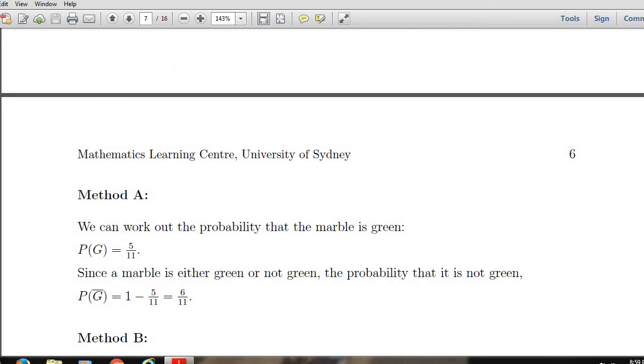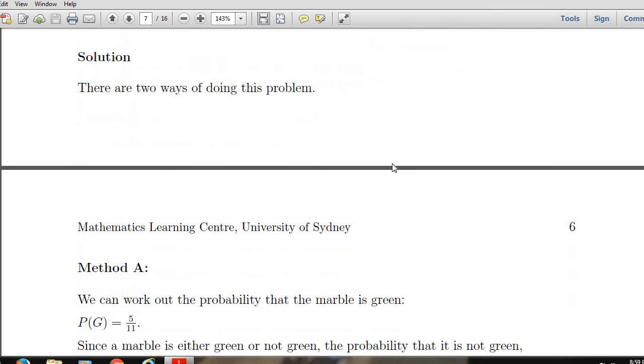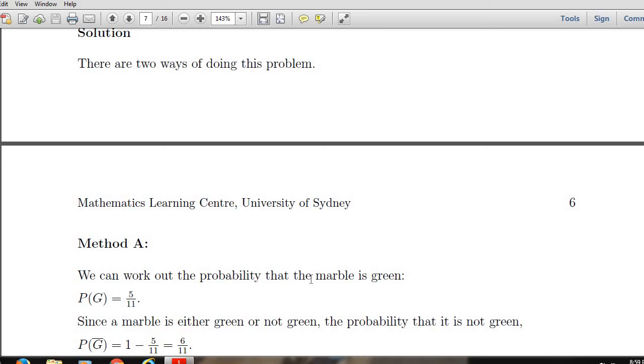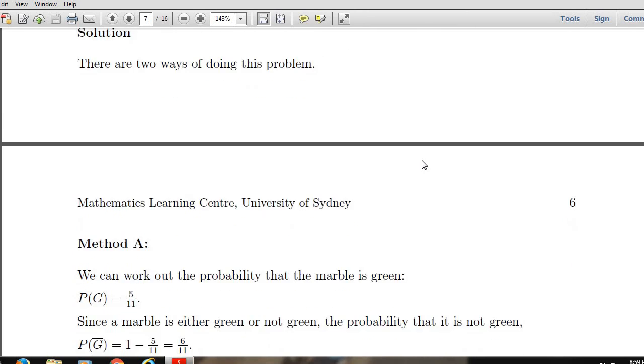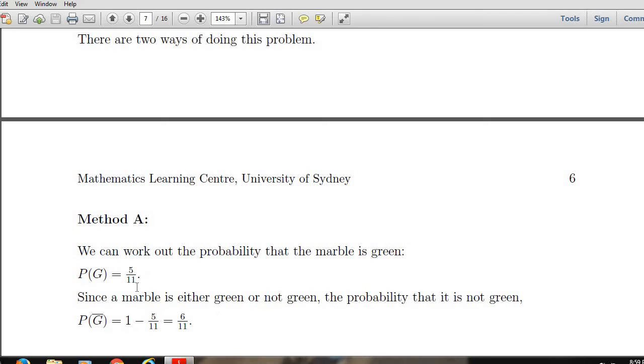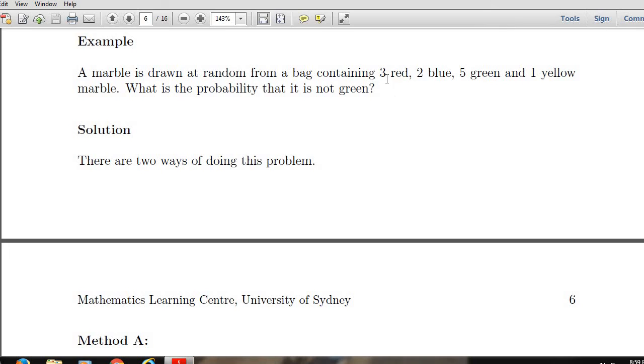Method 1: we can work out the probability that the marble is green. Here there are 5 green marbles. Therefore, what is the probability of a green marble? 5 by 11, because there are a total of 11 marbles.